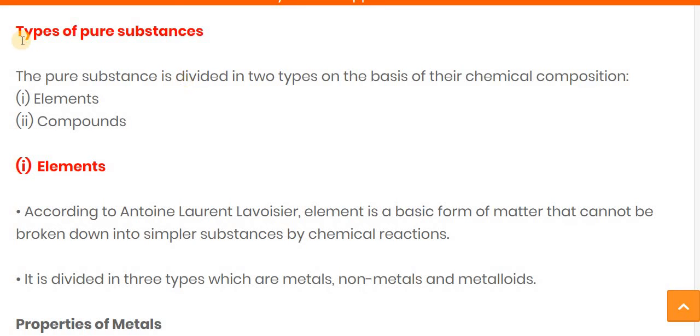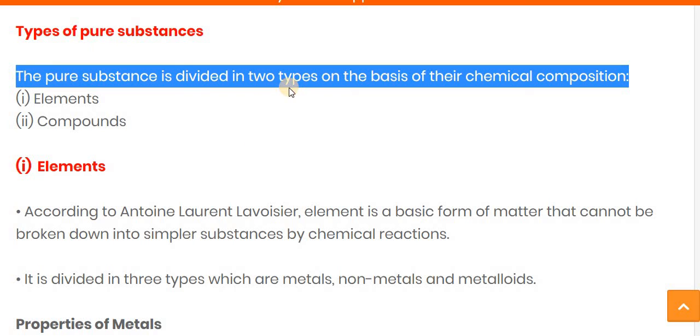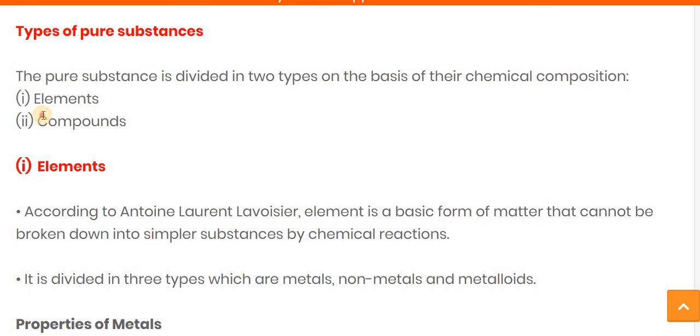Now let's see the types of pure substance. The pure substance is mainly divided into two types according to their chemical composition. The first one is element, the second one is compound. The pure substance is divided into two types on the basis of their chemical composition. The first type is element, and the second one is compound.